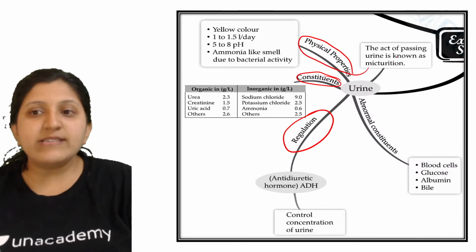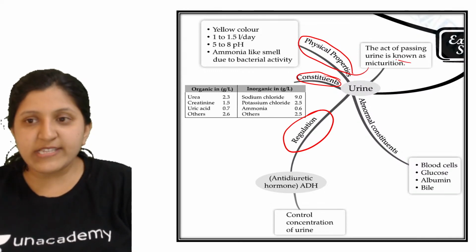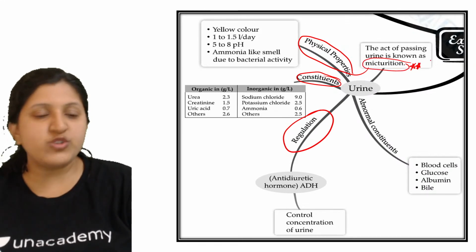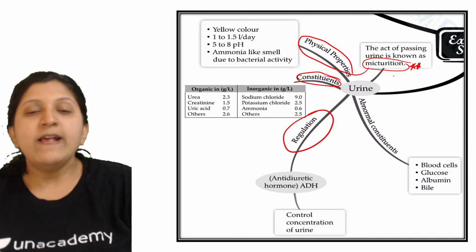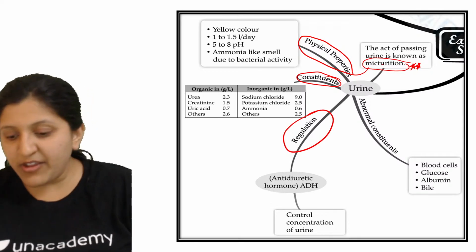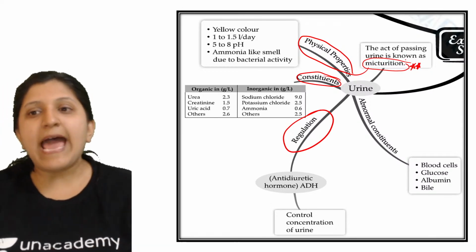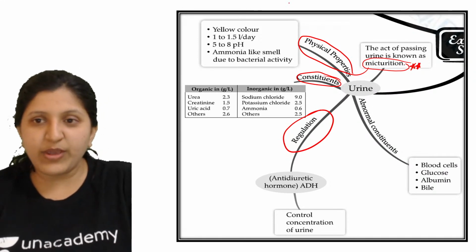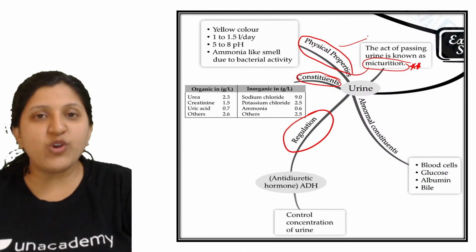The act of passing urine, this definition is given, and a lot of times they have asked this definition also: what exactly is micturition. So make sure that you know the definition of micturition. It is the act of passing urine, so that is micturition or urination in general. Okay, so physical properties of urine.